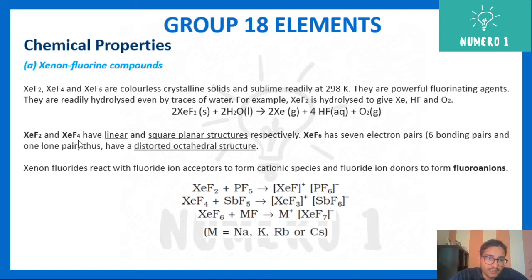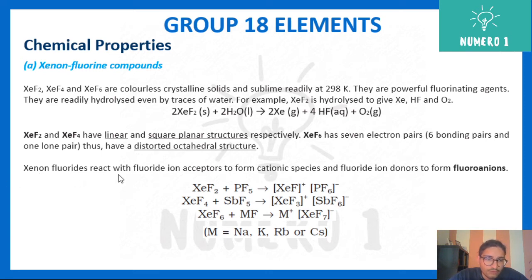XeF2 and XeF4 have linear and square planar structures respectively. Structure is very important. A diagram might come for your exam. XeF6 has 7 electron pairs, 6 bond pairs and 1 lone pair. That's why it has a distorted octahedral structure. Again, an exam question: distorted octahedral structure is that of XeF6.